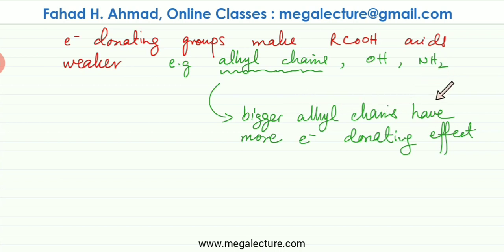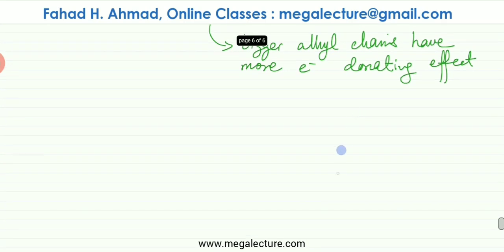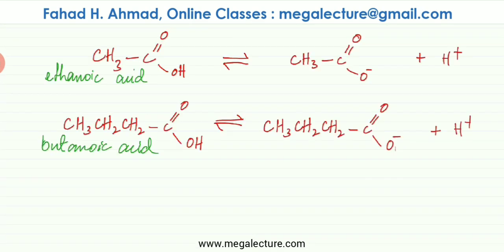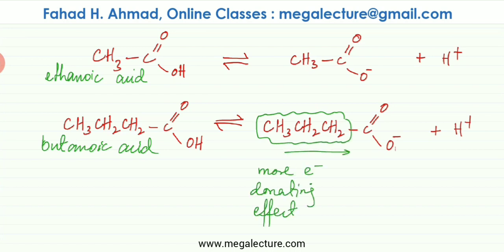And also remember about carbon chains, these alkyl chains. Bigger alkyl chains are going to have more electron donating effect. So if you have two molecules, let's focus on two molecules. Over here I've drawn two examples. One is ethanoic acid dissociating, and you have butanoic acid dissociating. One thing that you're going to notice is that the difference between the two ions is that over here the carbon chain is much longer. If you have a bigger carbon chain, it's going to have more electron donating effect. And if there is more electron donating effect, electrons are being pushed by the carbon chains towards this oxygen. So the negative charge over here would increase in strength.